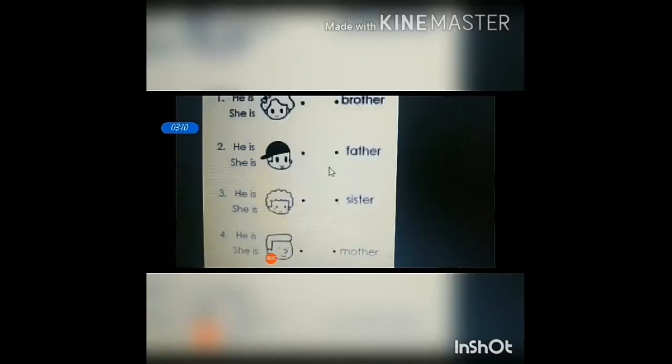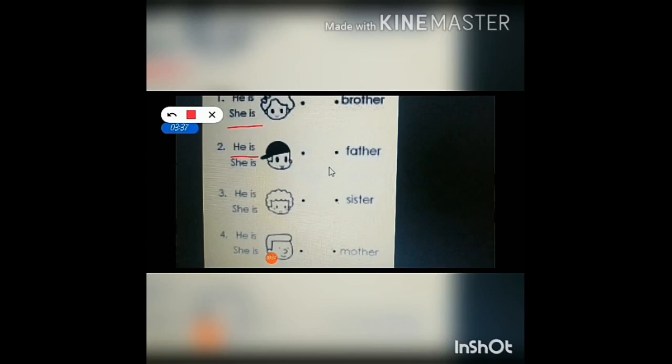Okay children, shall we match this? Yes, look at the first picture. Is it he is or she is? Yes, that is the girl. So we will use she is. And then look at the second picture. That is he is. Yes. And the third picture is a girl.